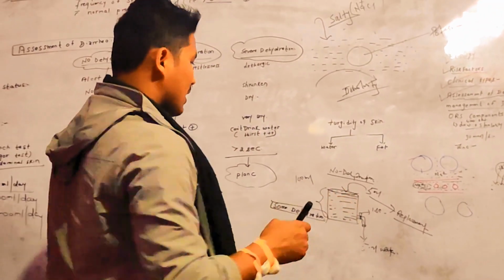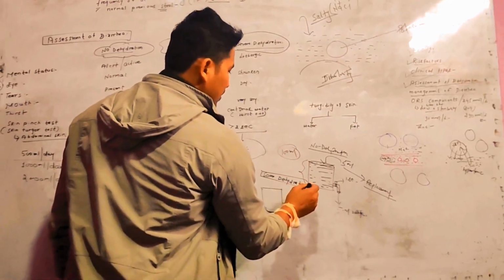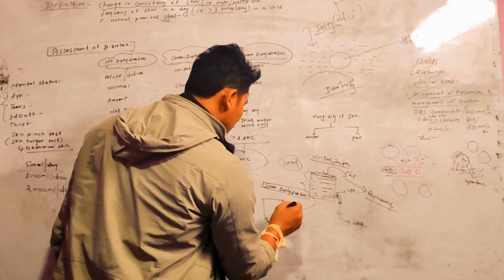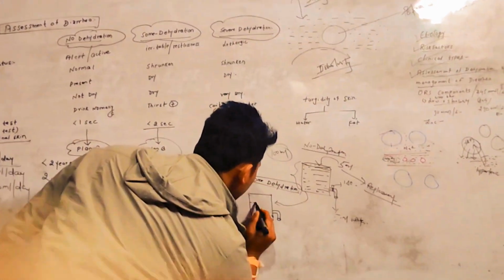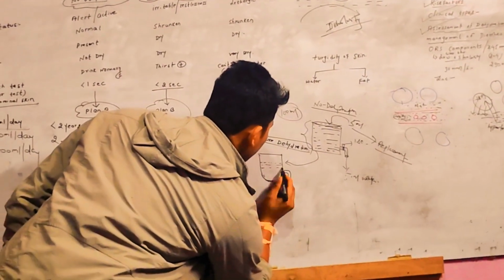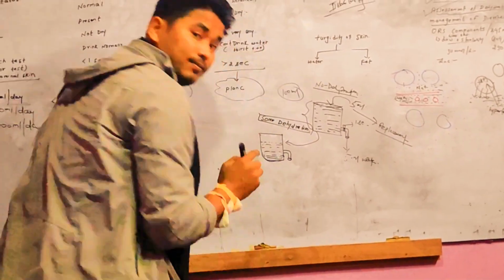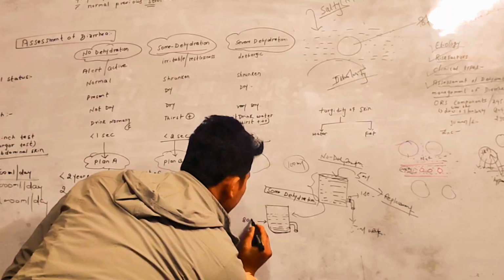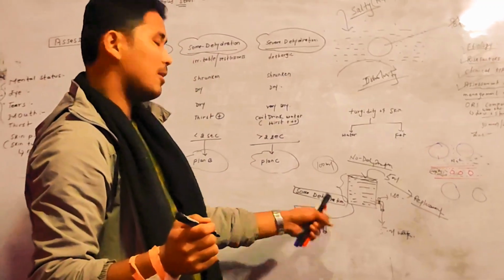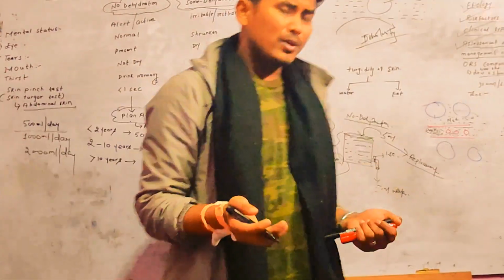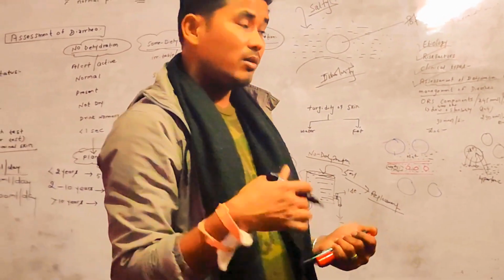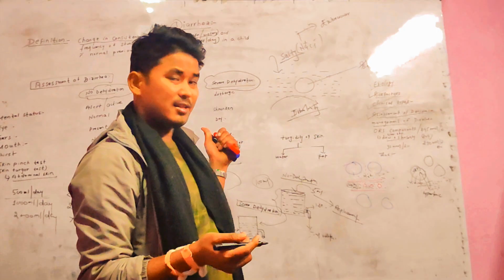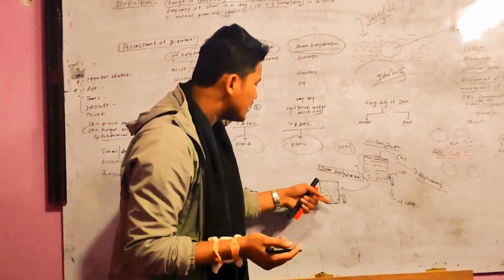So this drum has initially 100 ml of fluid or water, but now it has become 80 ml. Let's suppose it has become 80 ml after a few times. So if you encounter a baby or a patient in the state of some dehydration, then you will encounter them directly at this level.